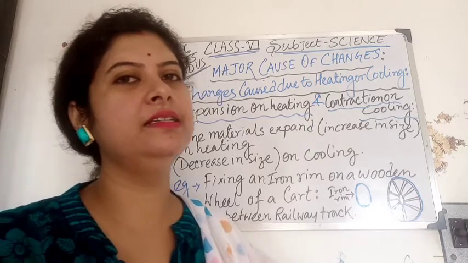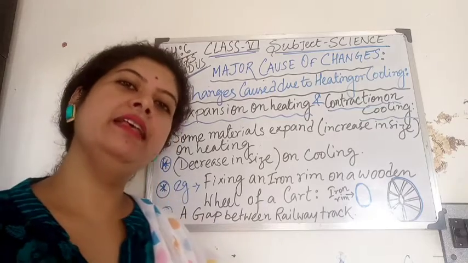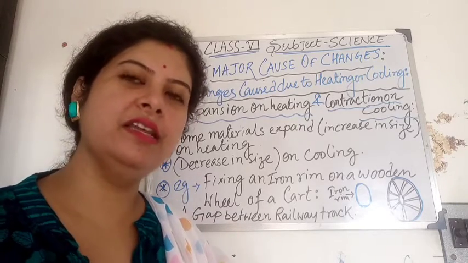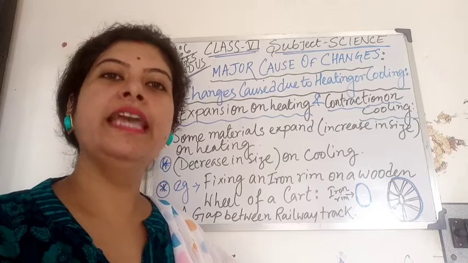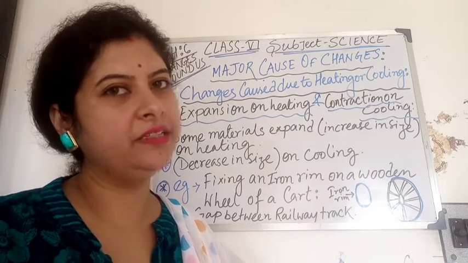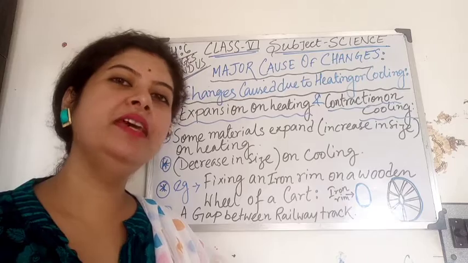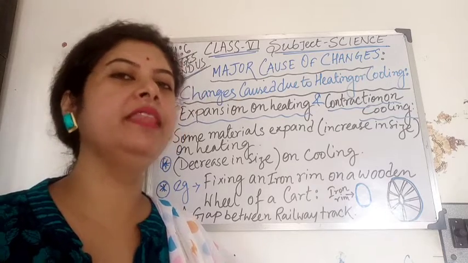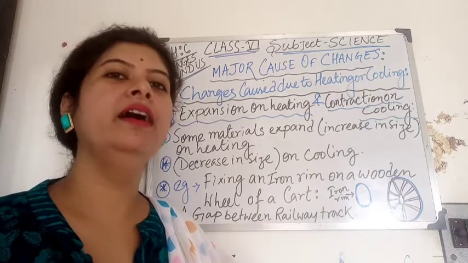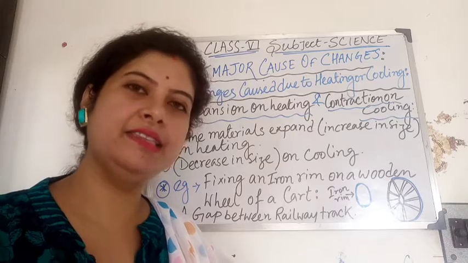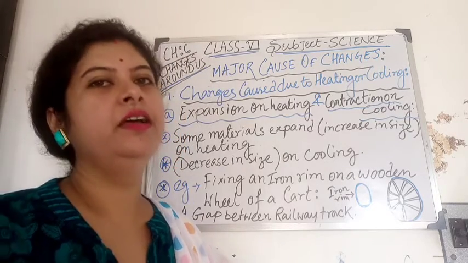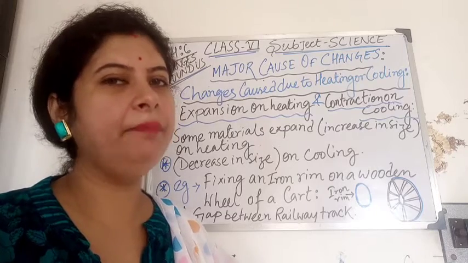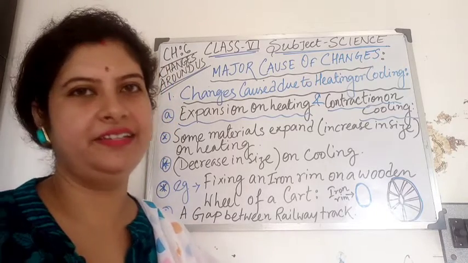An accident will occur. Similarly, in the winter season or at night, when it gets cool, it contracts. If there is no gap, then it bends and again an accident occurs. So, to avoid accidents, there is a little gap between the railway tracks.